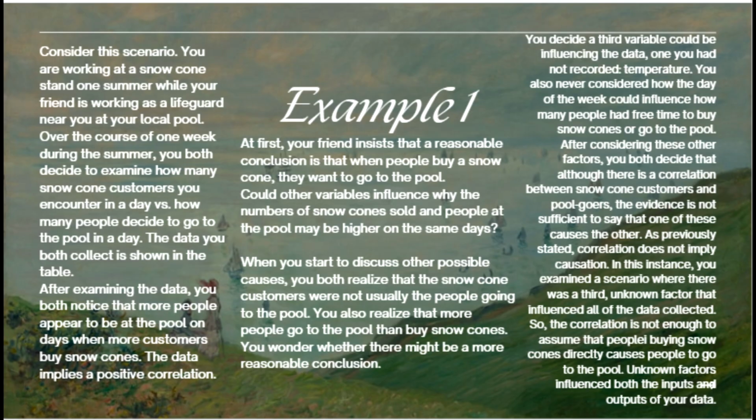After considering these other factors, you both decide that although there is a correlation between snow cone customers and pool goers, the evidence is not sufficient to say that one of these causes the other. As previously stated, correlation does not imply causation. In this instance, you examined a scenario where there was a third unknown factor that influenced all of the data collected. So the correlation is not enough to assume that people buying snow cones directly causes people to go to the pool. Unknown factors influenced both the inputs and outputs of your data.